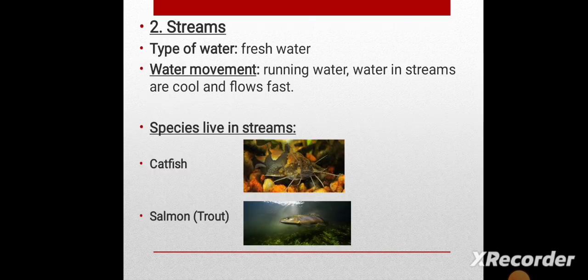Second, we have streams. Streams is a fresh water, and the water movement in the streams is a running water. Water in streams is cool and flows fast. What are the species that live in the streams? Catfish, or salmon, which is called trout.